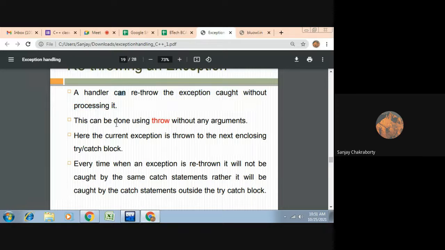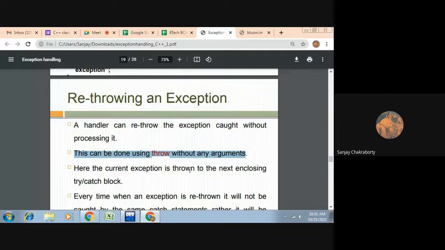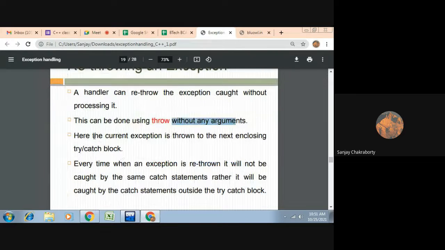So this can be done using throw without any arguments. This is very important. The same throw keyword we will have to use, but we should not use any kind of arguments after this because we are rethrowing. So for rethrowing an exception, you will have to use the throw keyword inside the handler, inside the catch block where the previous exception was handled, and you will have to use throw without any arguments. Here the current exception is thrown to the next enclosing try and catch block.